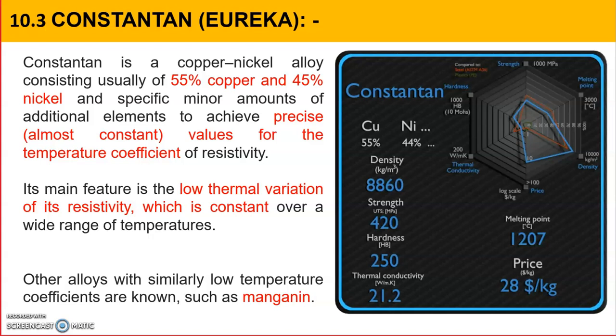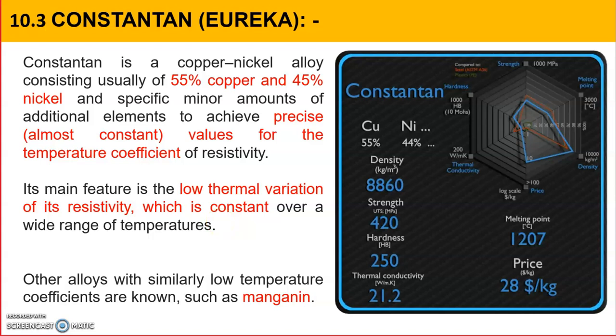This is a very special property: whatever the ambient temperature, whatever the temperature of the constantan wire, its resistance will not change. It will have precise resistance because the temperature coefficient of resistivity is very low. Its main feature is low thermal variation of its resistivity, which is constant over a wide range of temperature.